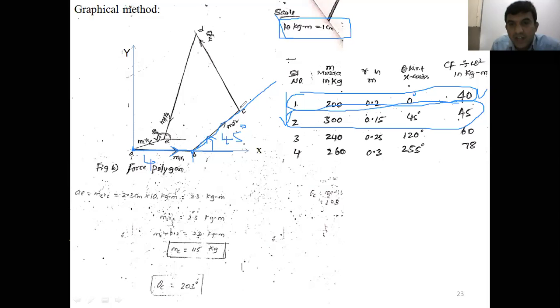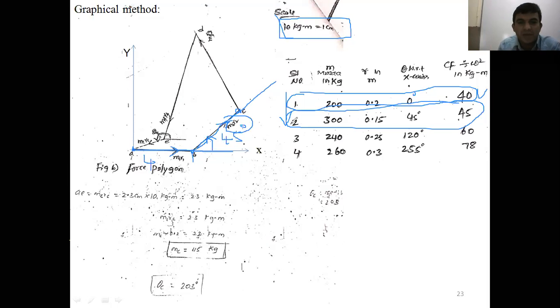Along the 45 degree line, what is its magnitude? 45 kg meter converted into scale is 4.5 centimeter. So through the scale or the compass, measure 4.5 centimeter on the 45 degree line. Now we get the point C. The length of the line BC shows M2 R2, that is 45 kg meter. And what is the arrow mark here? You are moving from B to C, upward.